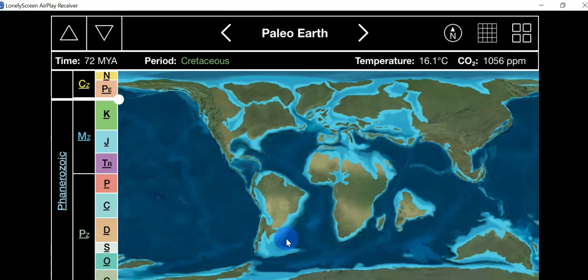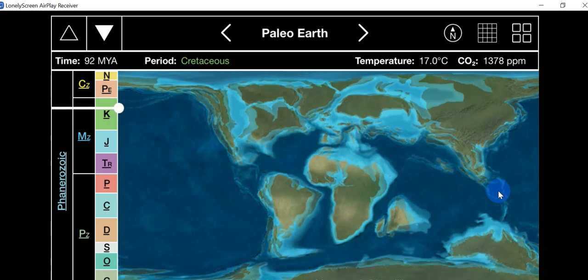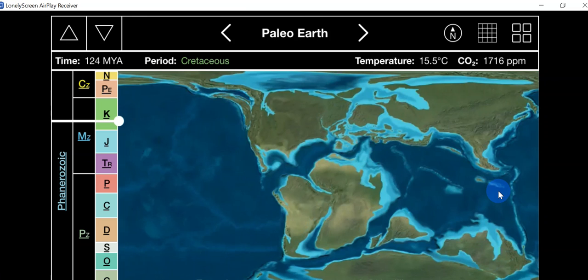South America as well. Look where India was. India was close to Madagascar, very far. Australia was farther south, and so on. Let's go back farther in time and then we'll look at specific periods. Okay, so this is 124 million years ago, more of the same.